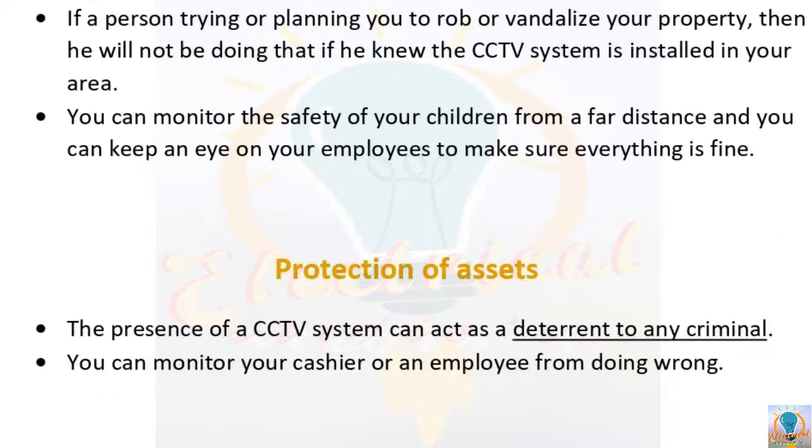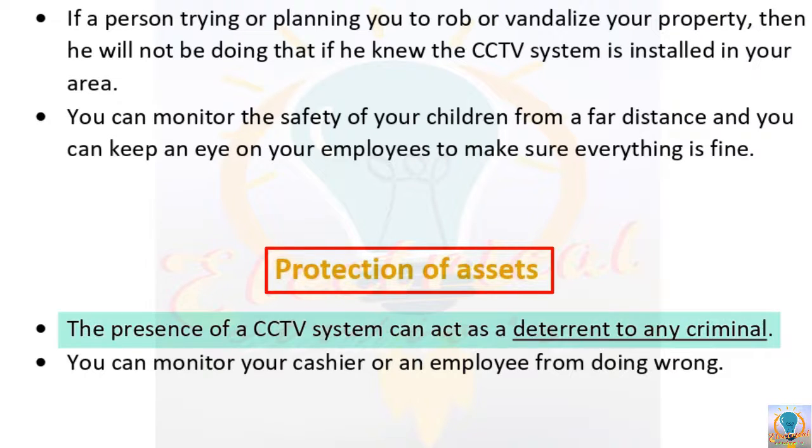After this, we will see how the CCTV system provides protection of assets. So the presence of the CCTV system can act as a deterrent to any criminal, because CCTV has the ability to capture a clear image of the people and can depict their faces and appearances. Therefore, it can decrease the rate of theft. Let's suppose in a jewelry shop, if a customer is trying to steal an item of gold or diamond, then the presence of the CCTV will decrease the chance of this act.